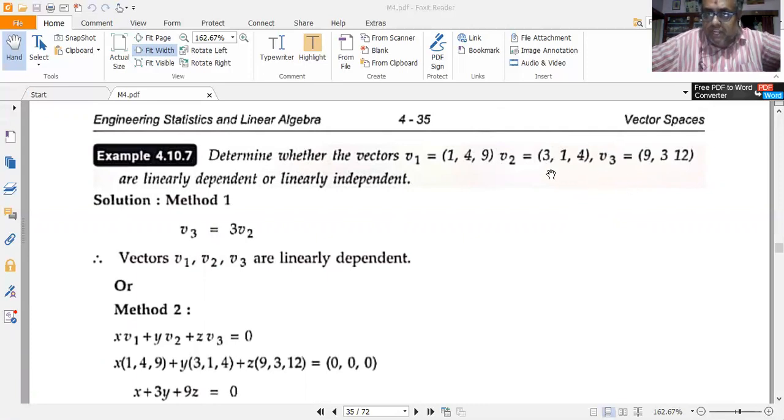Strictly speaking, I see that v3 is a multiple of v2 because 3 into 3 is 9, 1 into 3 is 3, 4 into 3 is 12. So I see that v3 is equal to 3 into v2. If I multiply each and every element of v2 by 3, I get v3. So since v3 is a multiple of v2, I infer that vectors v1, v2 and v3 are linearly dependent. They are not linearly independent.